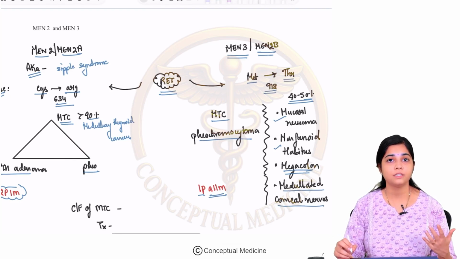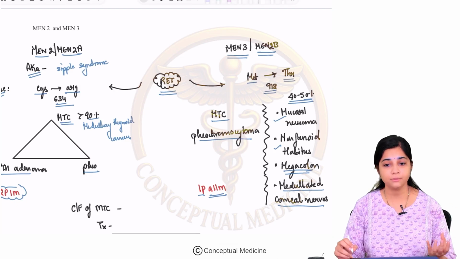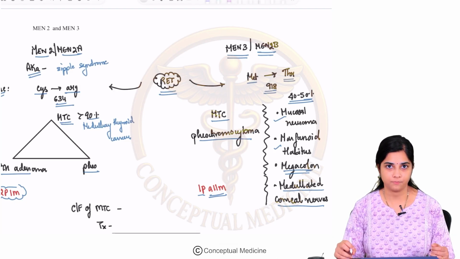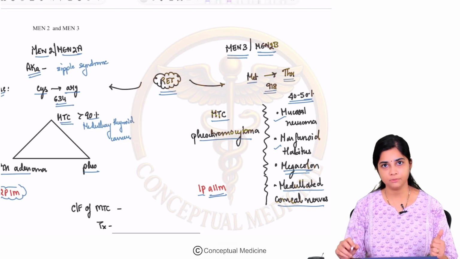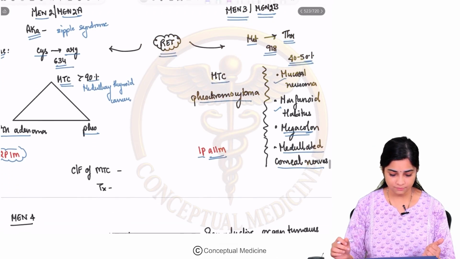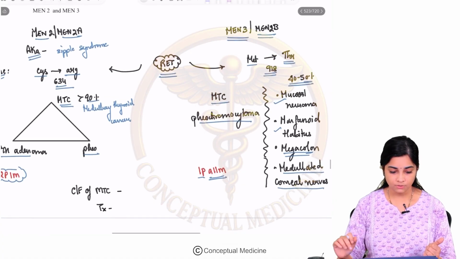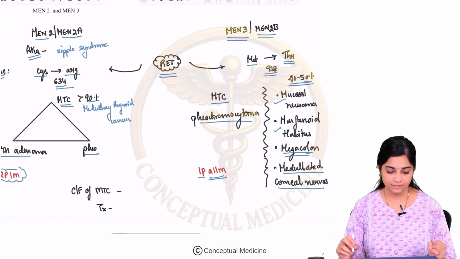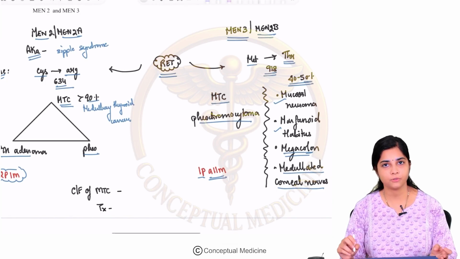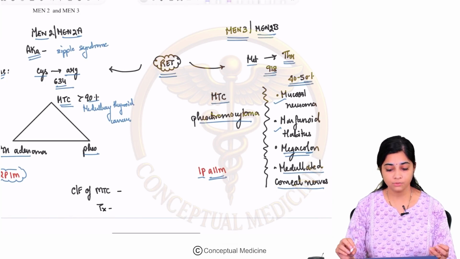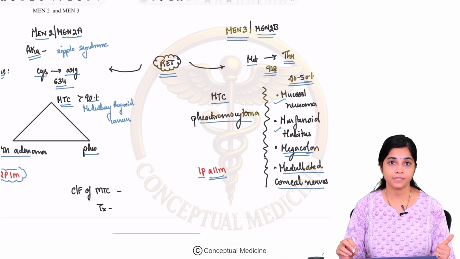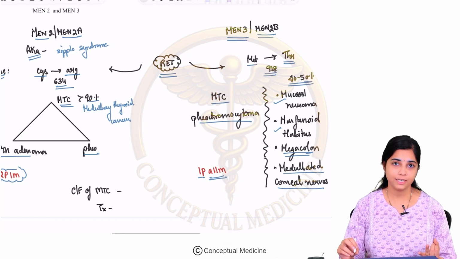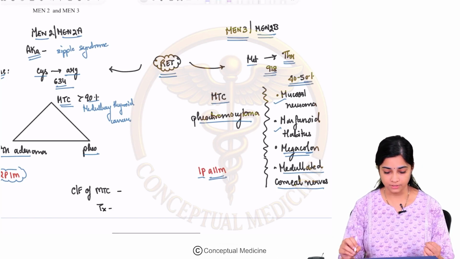We know that the corneal nerves are not medullated, so you can have medullated corneal nerves. These are the features of MEN2B syndrome. So in MEN2A, you have the triad of 2P and 1M, which is medullary thyroid cancer, PTH adenoma, pheochromocytoma. In MEN2B, you can have medullary thyroid cancer, pheochromocytoma and all other M's: mucosal neuromas, marfanoid habitus, megacolon and medullated corneal nerves.